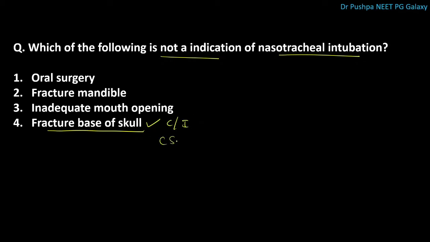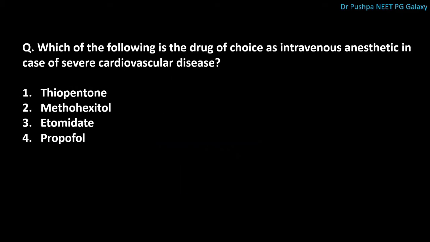We have CSF rhinorrhea, nasal mass, adenoids, and coagulopathy. Next question is, which of the following is the drug of choice as intravenous anesthetic in case of severe cardiovascular disease? The correct answer is etomidate.